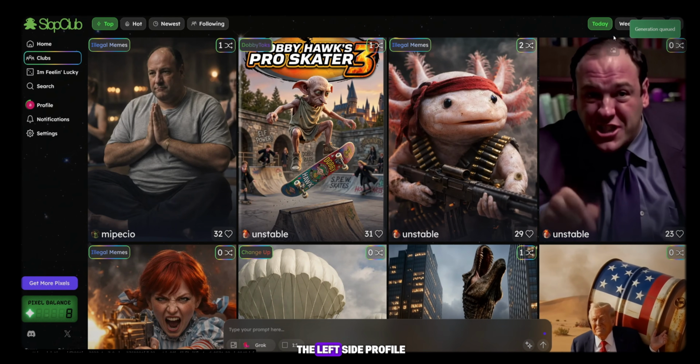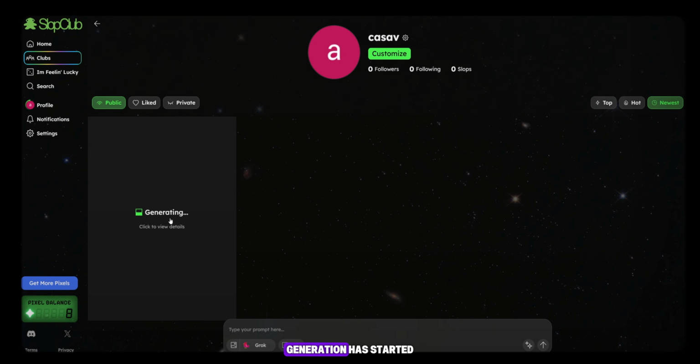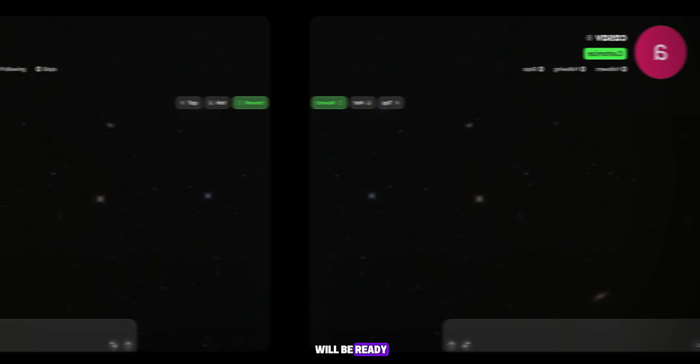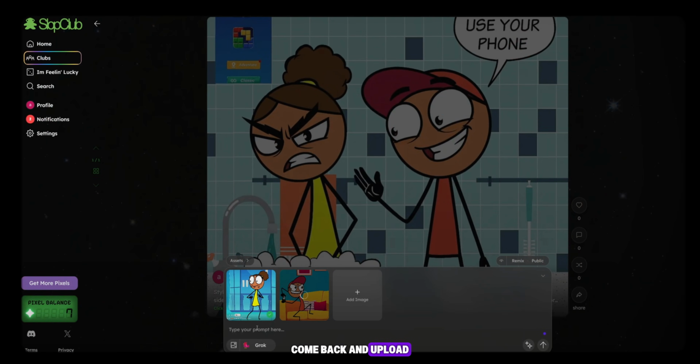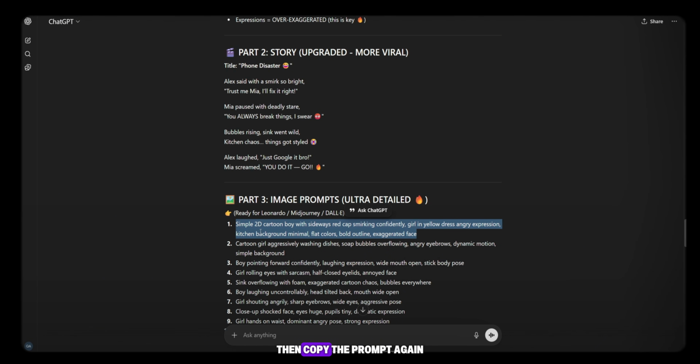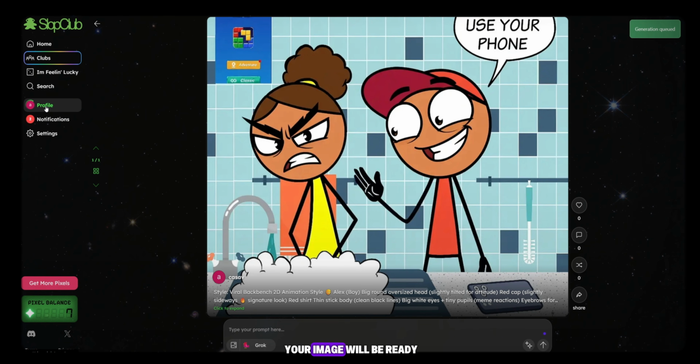You will see on the left side Profile. Click on Profile, and you will see your image generation has started. Just wait a few seconds, and your image will be ready. If you do not like the image, simply take separate screenshots of the characters. Come back and upload them again one by one as reference images. Then copy the prompt again, paste it, and click Generate. Your generation will start again. After a few seconds, your image will be ready.